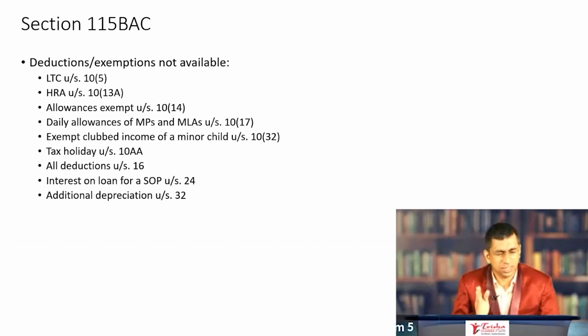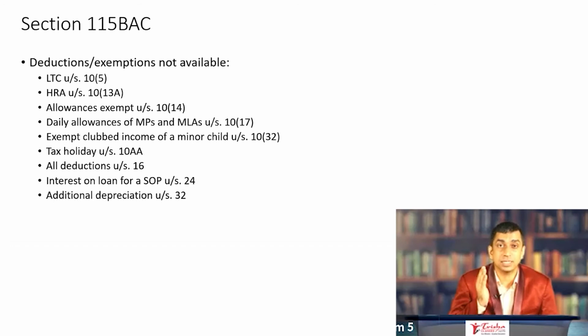What are the deductions that were available in section 16? 16(ia) gave you a flat deduction of 50,000 from your gross salary. 16(ii) gave a deduction for entertainment allowance for government employees from gross salary. 16(iii) gave a deduction for professional tax from the gross salary. All these three deductions are not available if you are opting for 115BAC. Deduction for interest on housing loan for a self-occupied property is gone under section 24. The deduction limit here was 2 lakh rupees.